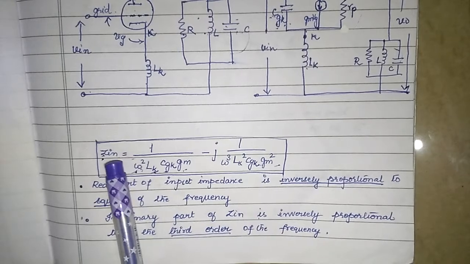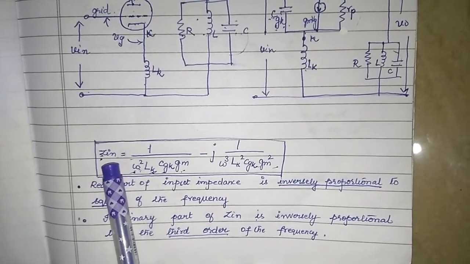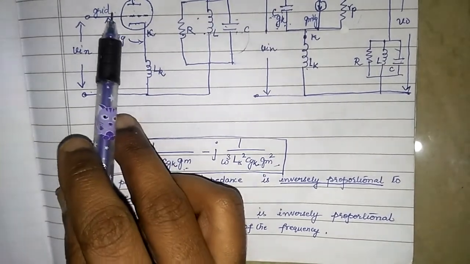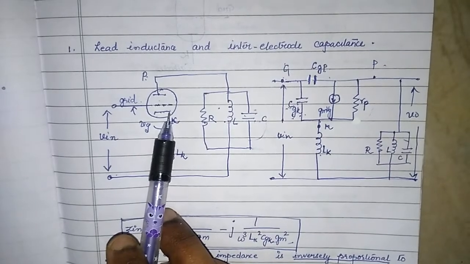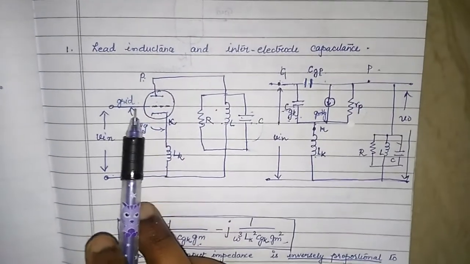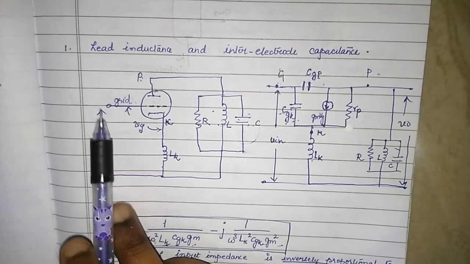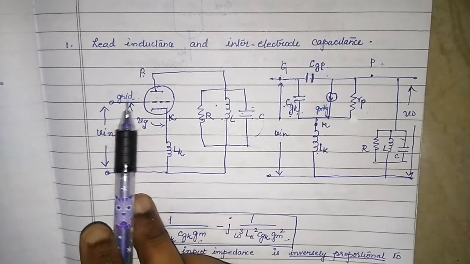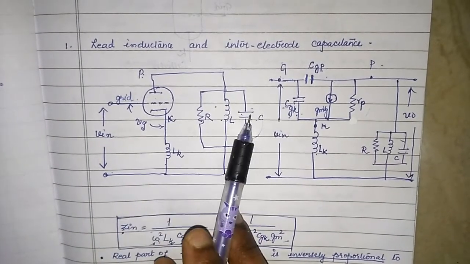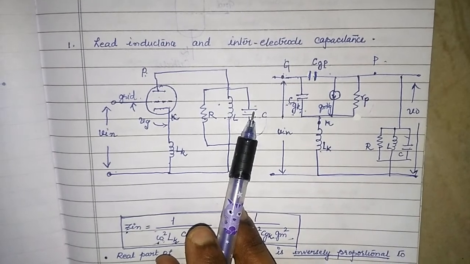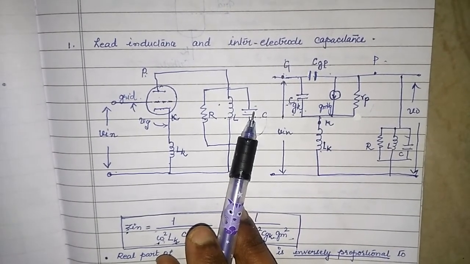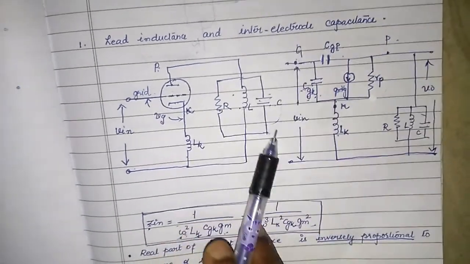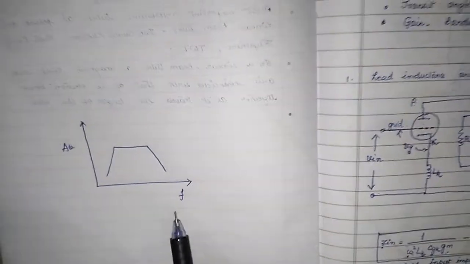According to Ohm's law, if impedance is less, definitely the voltage drop across that will also be less. So if you are giving some input voltage, the one that is conveyed between the grid and the cathode at high frequencies, what happens to it? This input impedance reduces. So when input impedance reduces, the voltage that is conveyed to the vacuum tube is going to be reduced. As a result, the output will also be reduced, and that's why the gain is going to fall with increase in frequency for the vacuum tube. So if you all remember, you must have come across such a response, isn't it?